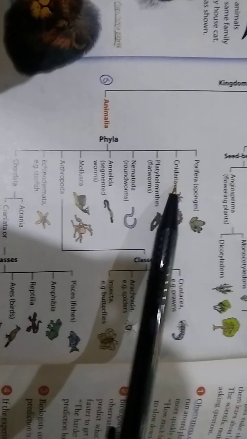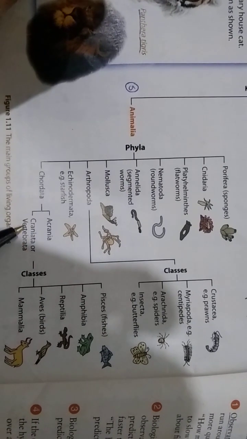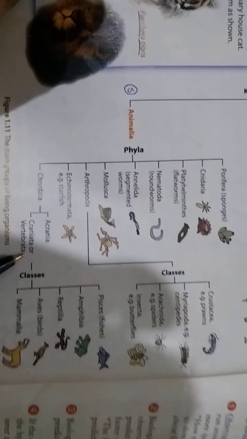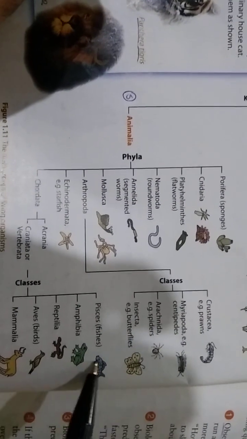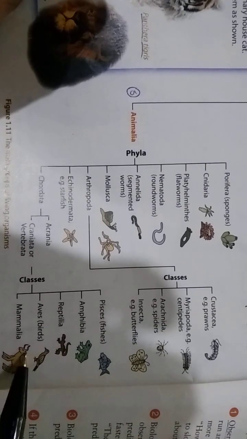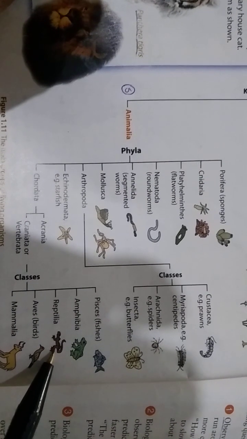And these names are remembered according to this sequence. First one, Porifera, Cnidaria, Platyhelminthes, Nematoda, Annelida, Mollusca, Arthropoda, Echinodermata, Chordata. And then Chordata are divided into two groups, Acrania and Craniata. The Craniata are vertebrates. And then vertebrates are divided into further groups. These are fishes, amphibians, frog-like structures, reptiles, aves, birds, and mammalia, mammals.